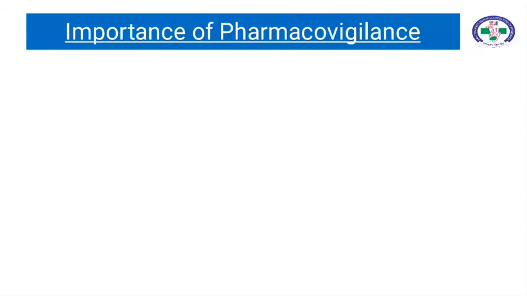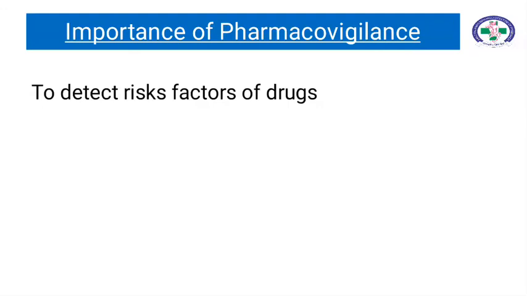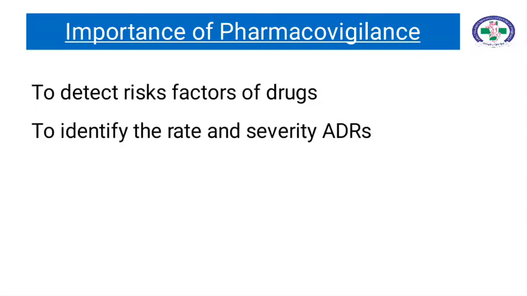Let me answer: the importance of pharmacovigilance. To detect risk factors of drugs: by assessing adverse drug reactions, we are able to detect risk factors of drugs and avoid them. To identify the rate and severity of adverse drug reactions: by identifying the frequency and intensity of adverse drug reactions, we are able to reduce the severity or frequency of adverse drug reactions by adjusting drug dosage.